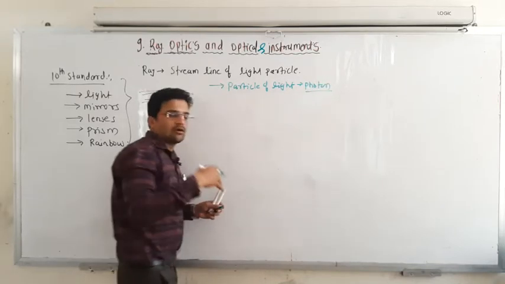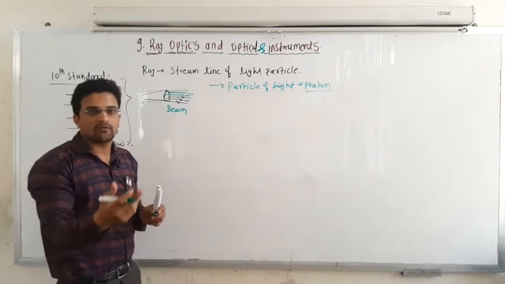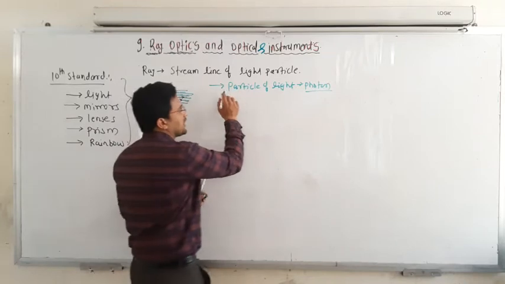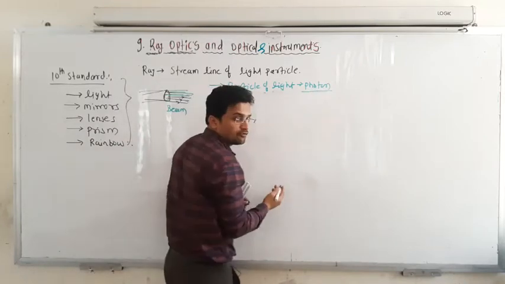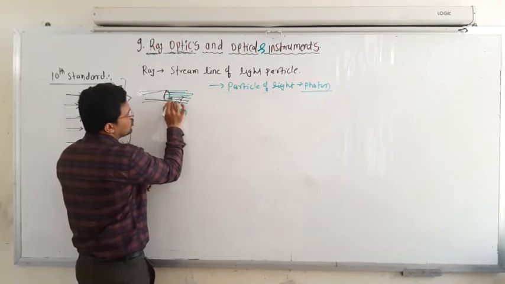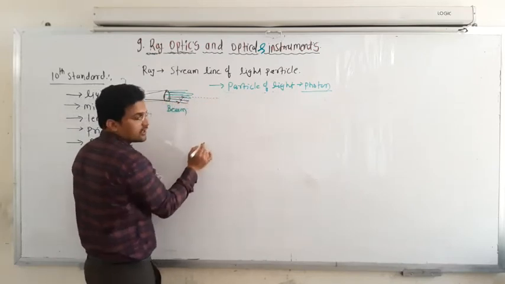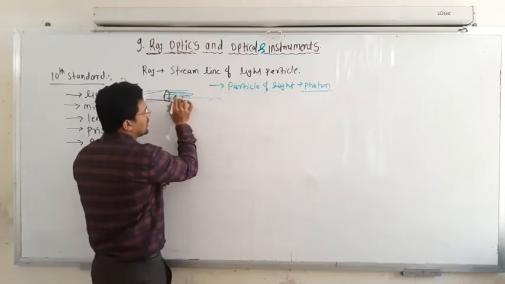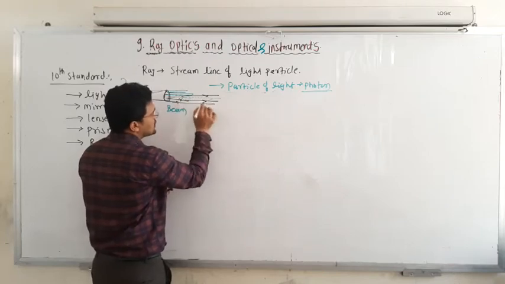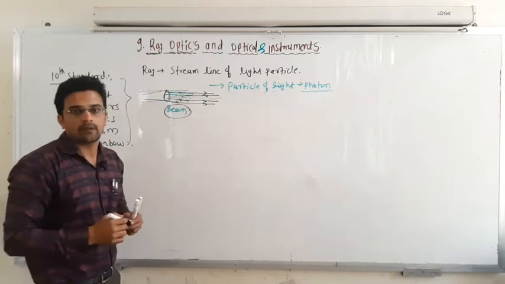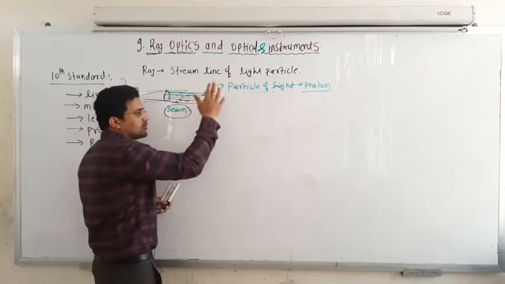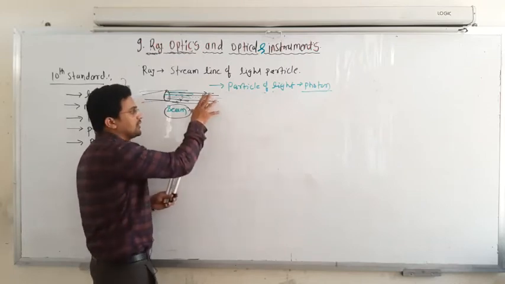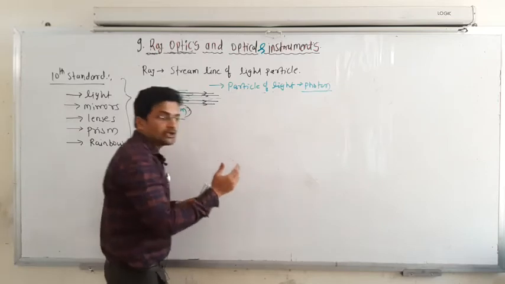Just as matter is made up of atoms, and atoms are made up of subatomic particles like electrons, protons and neutrons, in the same way light is made up of particles known as photons. When you switch on the torch, many photons are emitted. If you join those photons you get a simple ray, and a collection of such rays is called a beam of light. When light is incident on a plane surface or mirror, it gets reflected and bounces back, or it passes through the medium and changes its direction. Those phenomena we are going to learn here again.